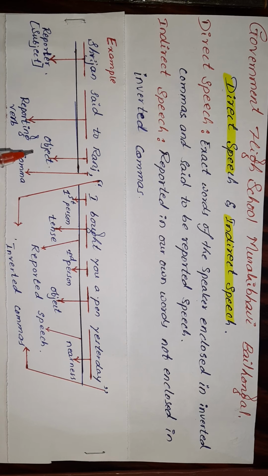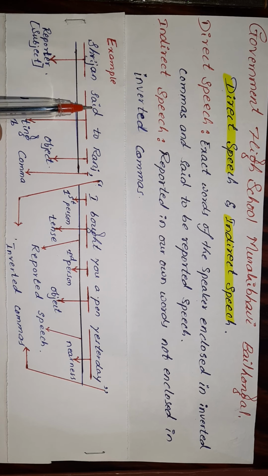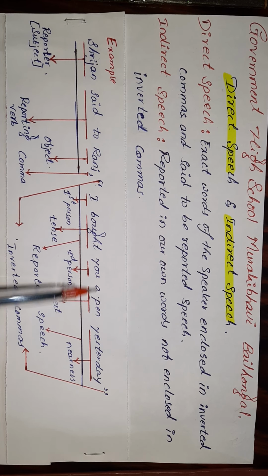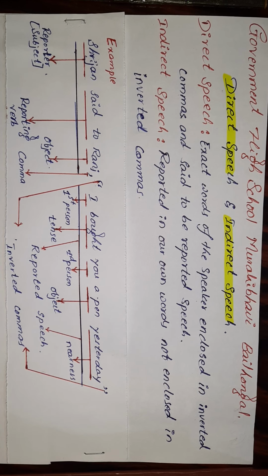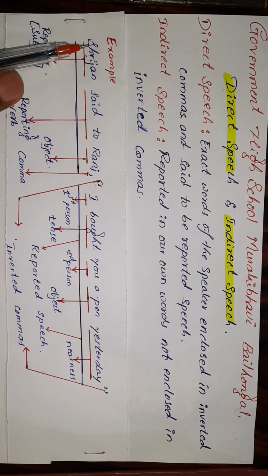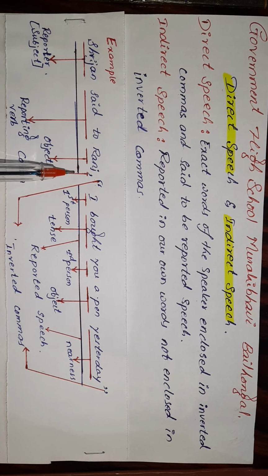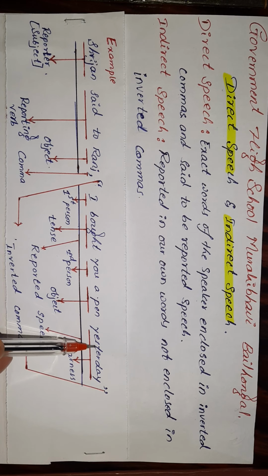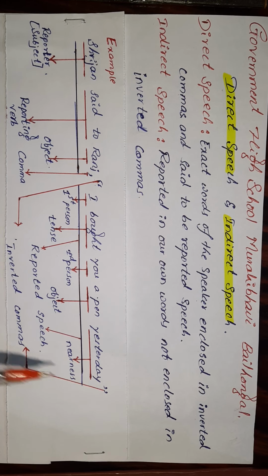Here in the example, Srijan said to Rani, comma, inverted comma, I bought you a pen yesterday. So this is an example. Here we can see two sentences. Srijan said to Rani is one sentence, and I bought you a pen yesterday is another sentence.